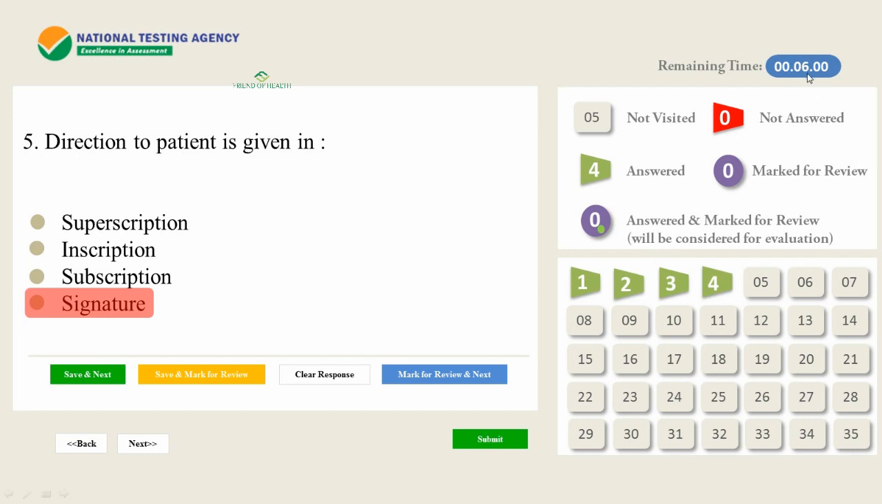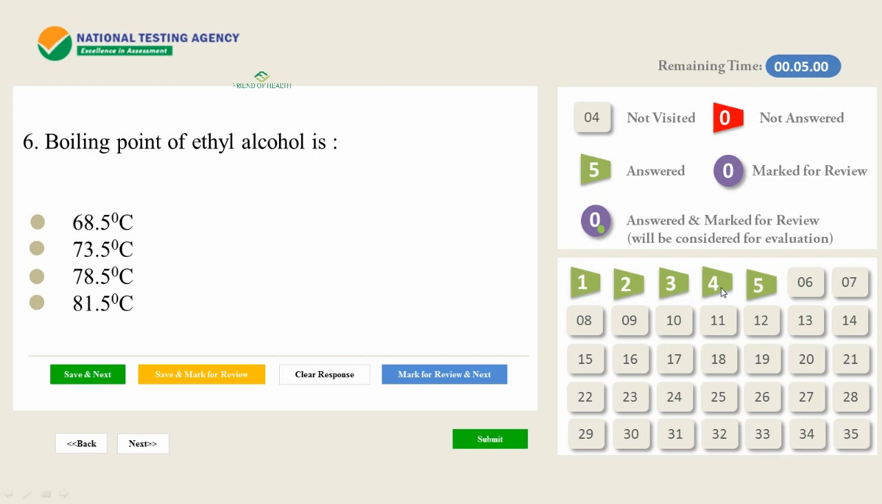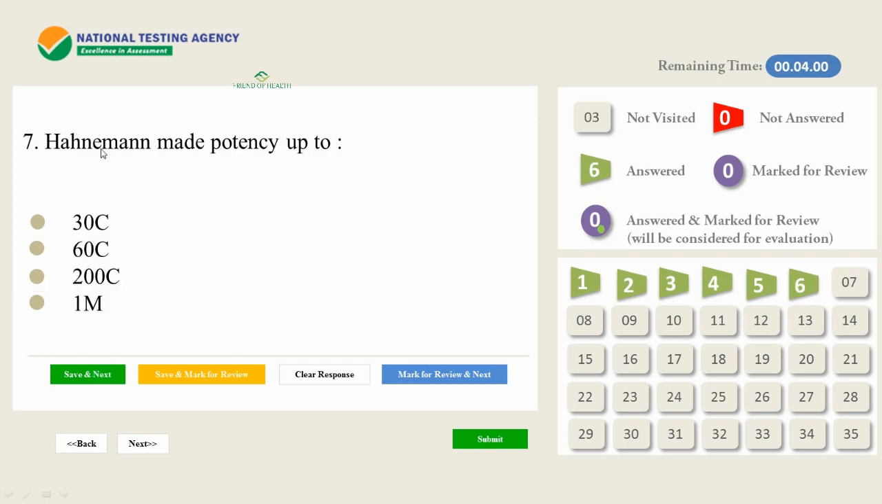So we can see here the time is moving, the palette is changing. If you click here, 5 questions are answered and 5 minutes are remaining. Next question: boiling point of ethyl alcohol is? The answer is 78.5 degrees Celsius. Everything about ethyl alcohol you have to keep on revising. Don't miss any question from this part because it is very important, and the answer is 78.5 degrees Celsius.